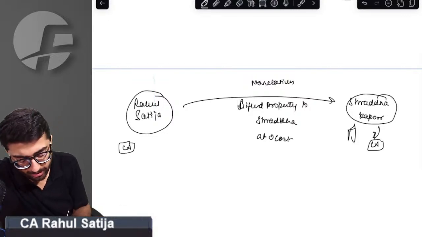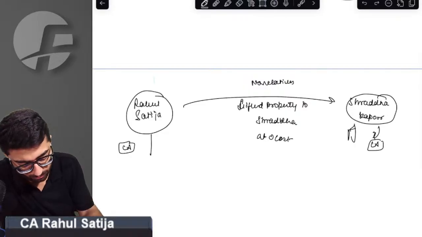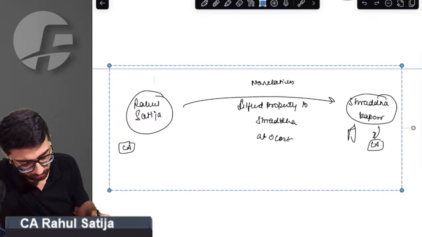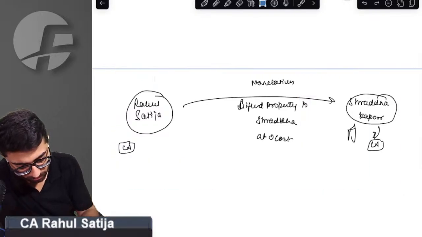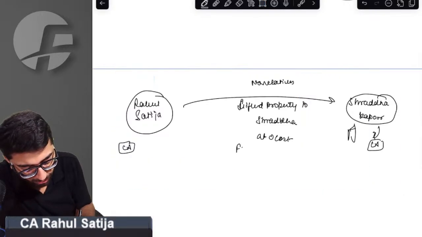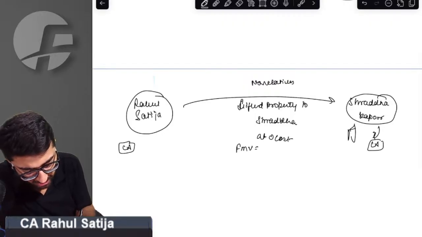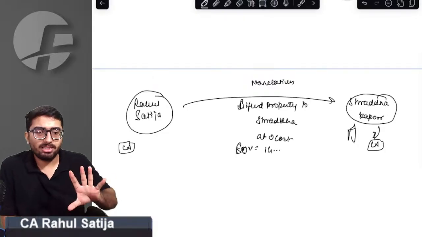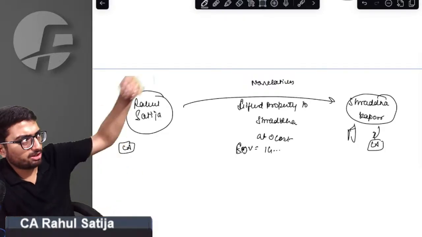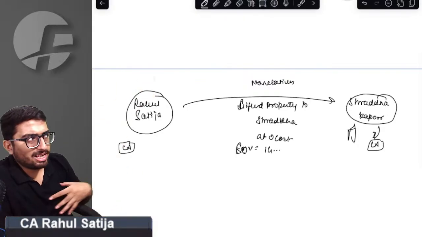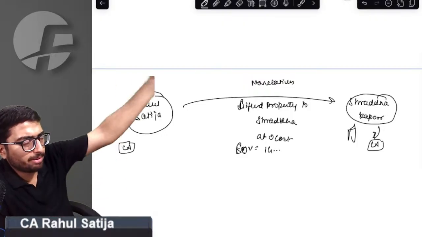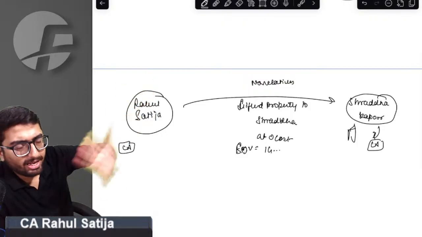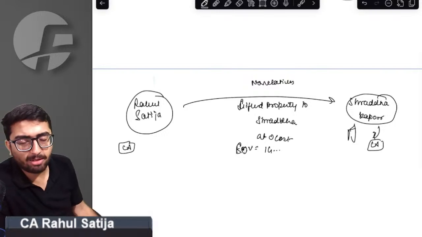What will be the taxation implication in the hands of Rahul? Sir, the stamp duty value of the property is 1 crore. The provision says if I am gifting this property to Shraddha, it is held as a capital asset for me, and it is held as a capital asset for Shraddha also. In that case, what treatment will apply?